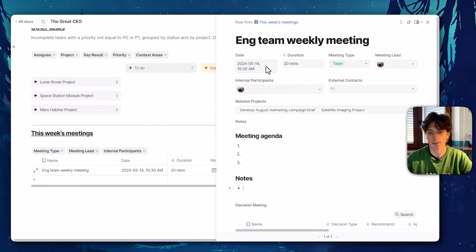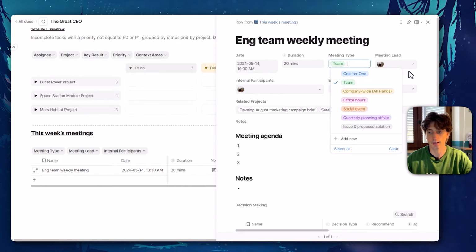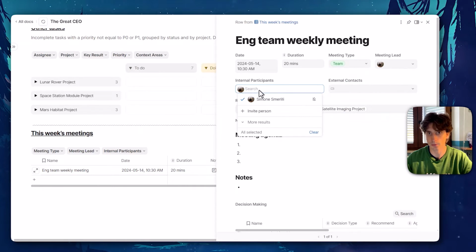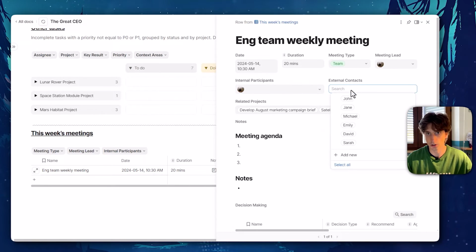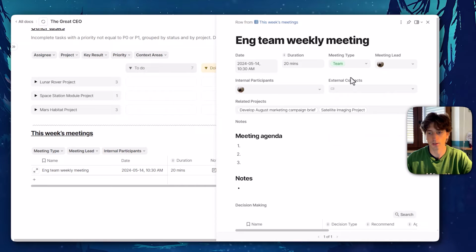And you can see here there is a date, a duration, a meeting type that you can select here. The lead, the internal participants of the meeting, that is your team members, and the external contacts from the contacts table, if this meeting is not just internal, but it is with your customers, partners, or whoever from externally to your team. When you have a meeting, you can also relate projects to it. If you are discussing a specific project or projects, that's where you select that relation data.